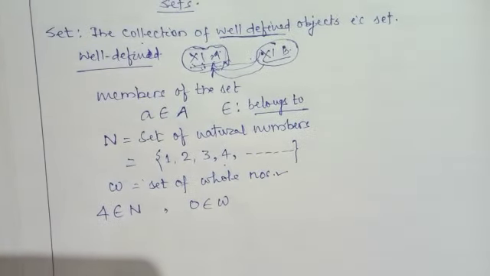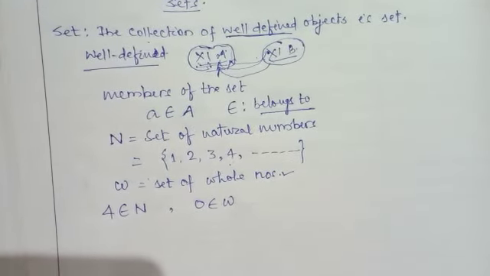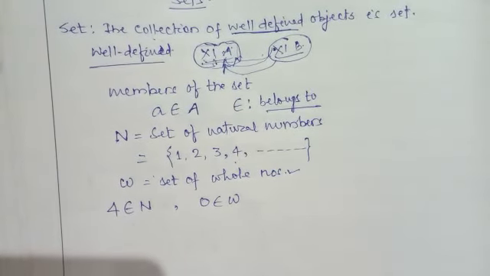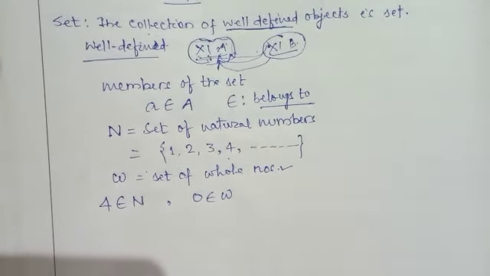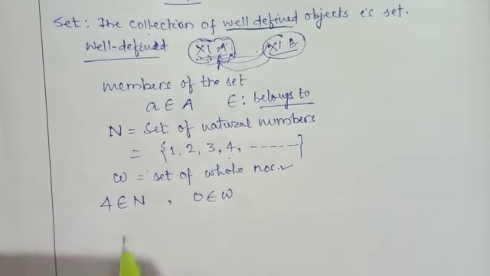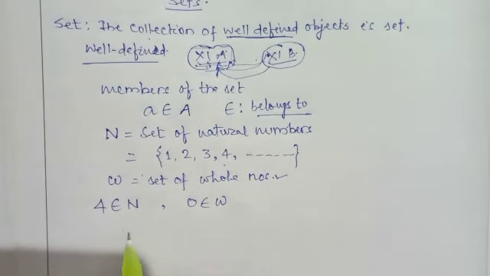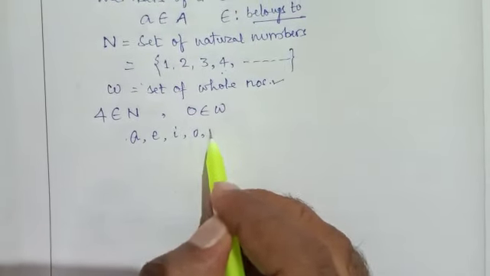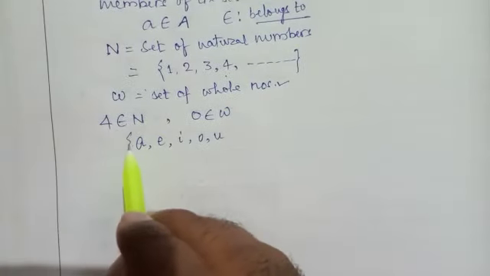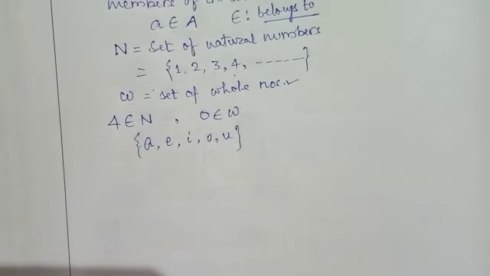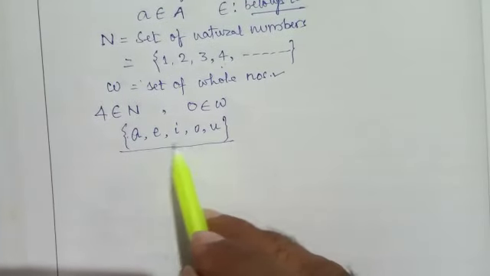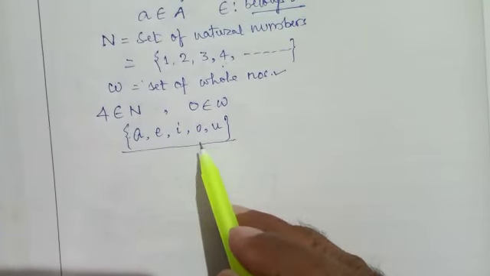These are the definitions or meaning of elements of a set. For example, see more examples. Collection of vowels. You know vowels A, E, I, O, U. So if we write in curly brackets, we say that this is a set of vowels of the English alphabet.